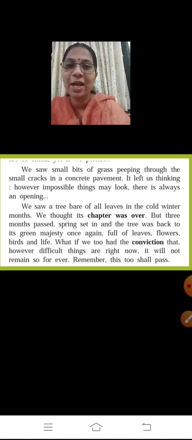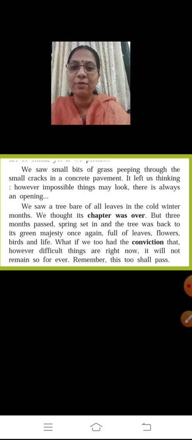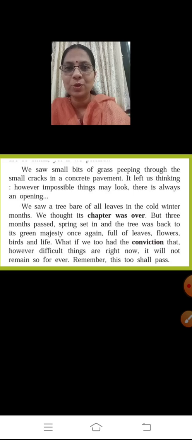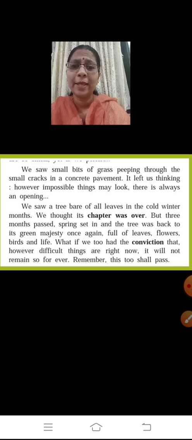So the author has seen a tree bare of all leaves. Bare means without any leaves in the cold winter. In the winter months, we don't find any leaves and flowers on the trees. They start falling off. So the author thought that this chapter was over, that it was dead. But after 3 months, when the spring came, the tree was again in its full bloom, its green majesty, full of leaves and flowers.